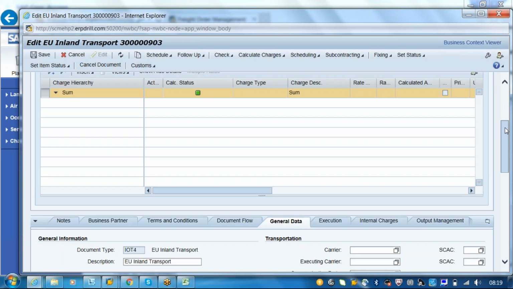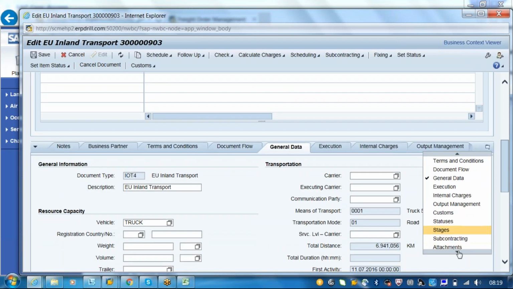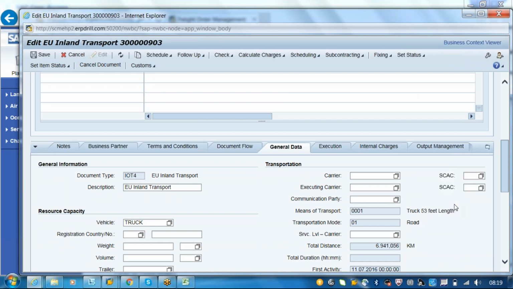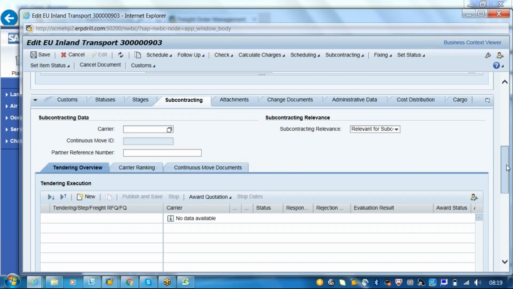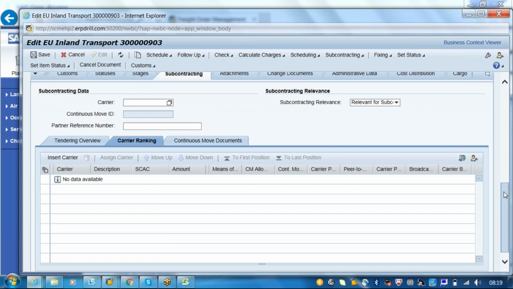You can go to subcontracting. Hey, what happened to the data?